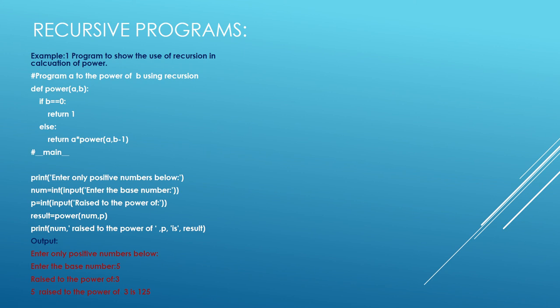So if there is any negative number, either you handle it in your main program, or you must handle it in your function. Why am I going to rewrite? If I give a negative number, this particular condition, the base case, will not be reached. If the base case is not reached, it will go into an infinite loop. So to avoid the infinite loop, you must address all such cases.